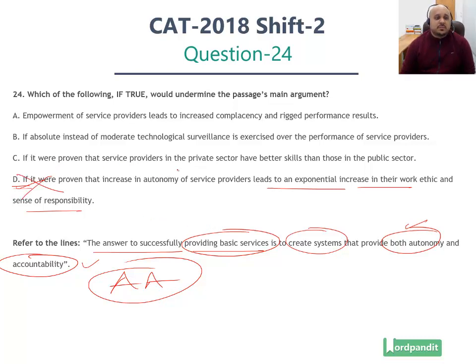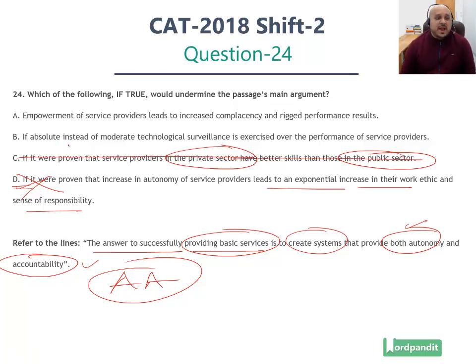Option number C, if it were proven that service providers in the private sectors have better skills than those in the public sector. The passage is not about public sector or private sector. The passage is about basic services that create systems that both use autonomy as well as accountability. This does not differentiate between public or private sectors. Hence, this does not have an impact.